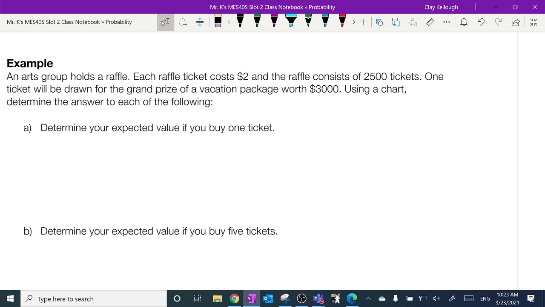One ticket will be drawn for the grand prize of a vacation package worth $3,000. Using a chart, determine the answer to each of the following. Determine the expected value of one ticket.